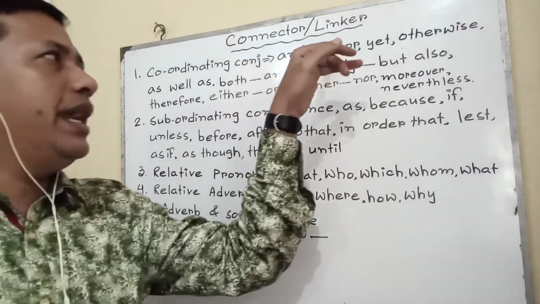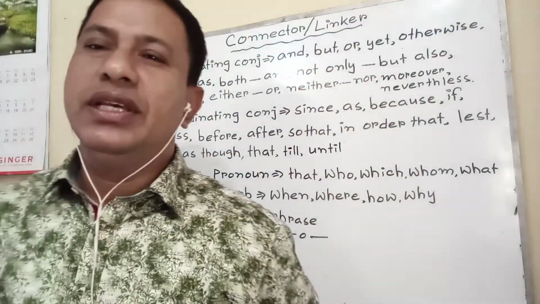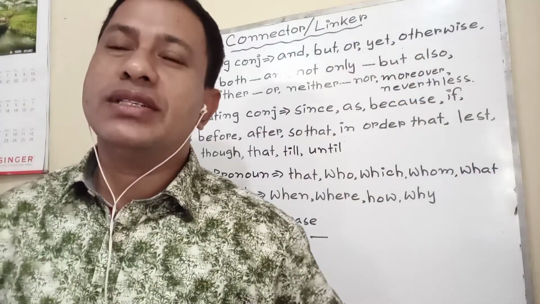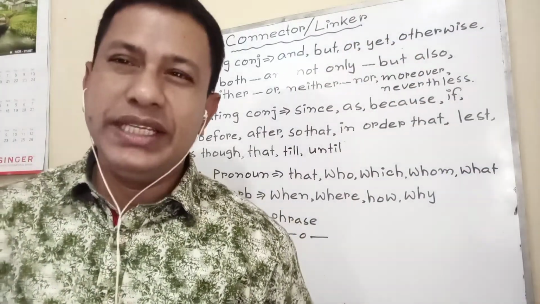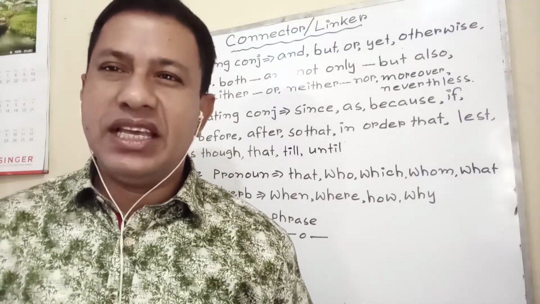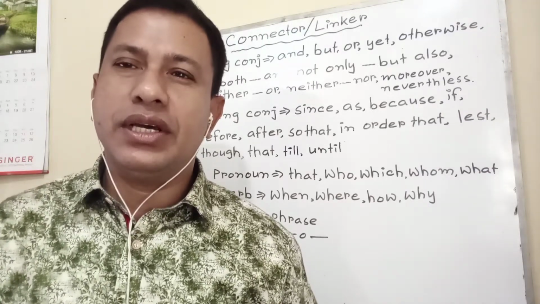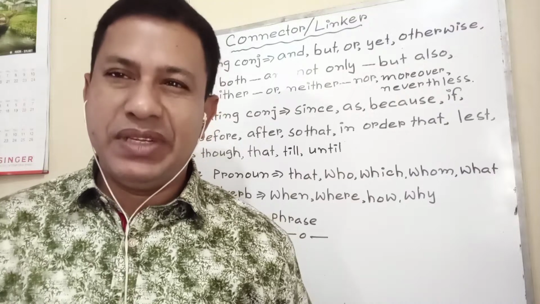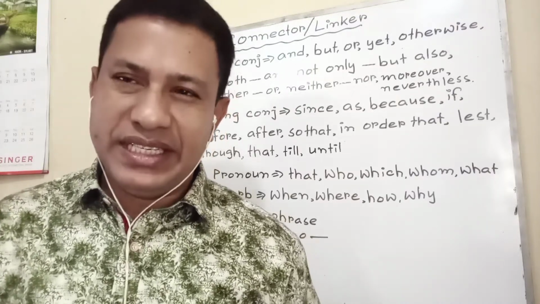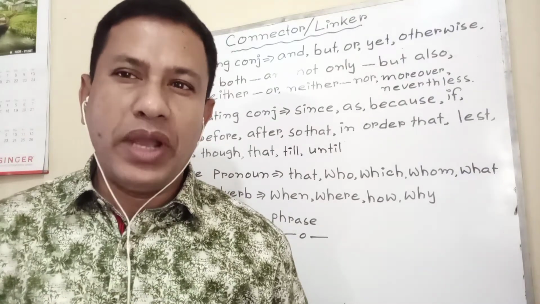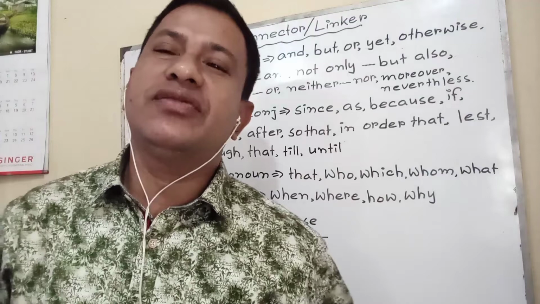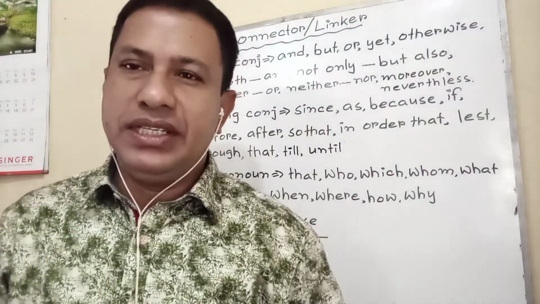Coordinating conjunctions: and, but, or, yet, otherwise. You know that these types of words are mostly used in compound sentences. Now, at this level, you know well what is a simple sentence, which is a complex sentence, which is a compound sentence. Mostly and, but, or, yet, otherwise are found in compound sentences.